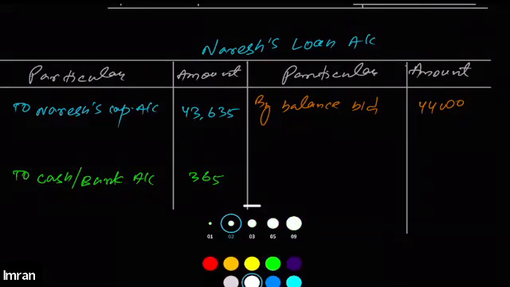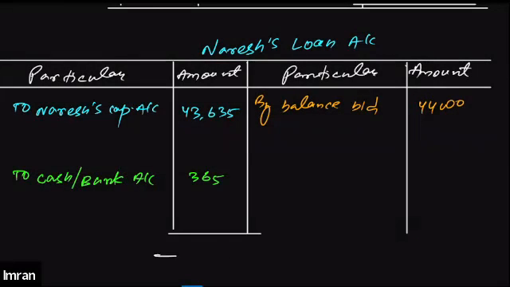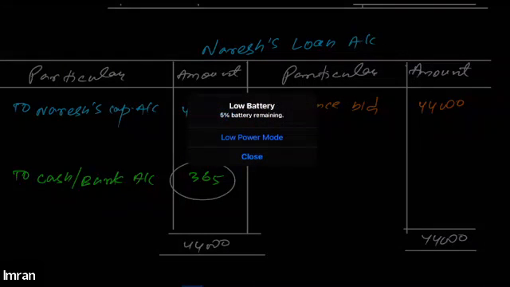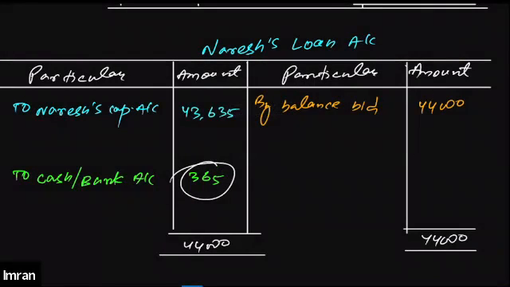And now we will close this account. On both sides, we will have 44,000. Nothing is due since we are closing down the business. So whatever remaining amount is left, we will have to pay through the cash account. I hope this point is clear. Everybody, is it clear? Yes or no? Yes, sir. It's clear.